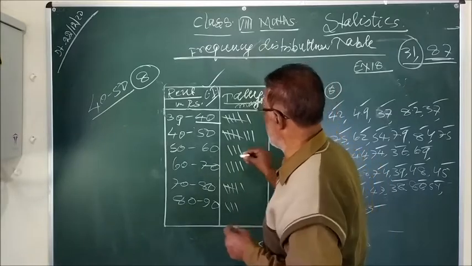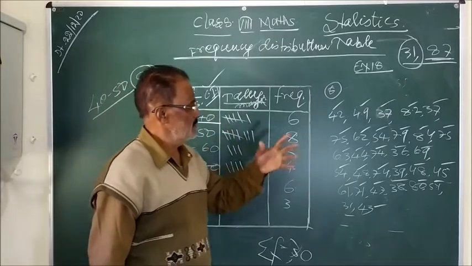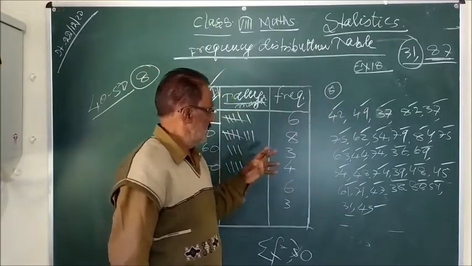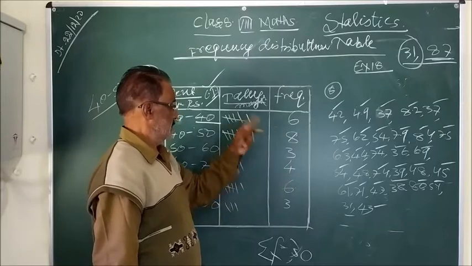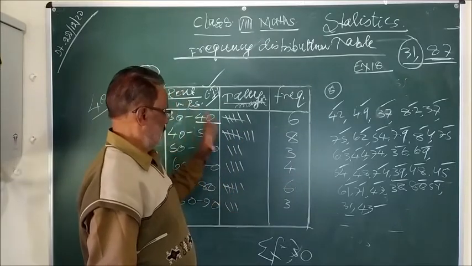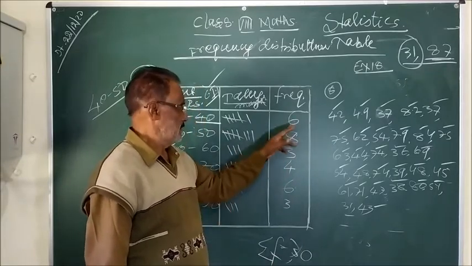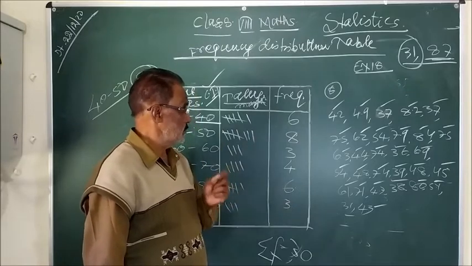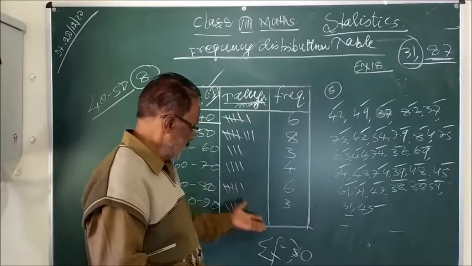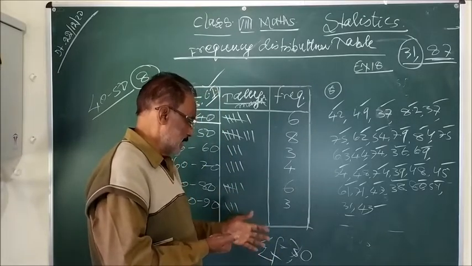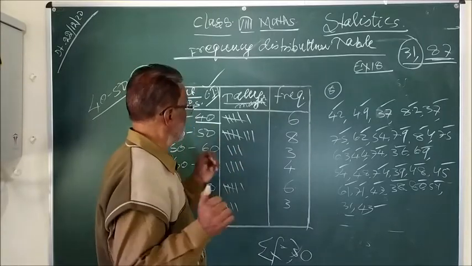And by counting, so 30 to 40, then 30 to 39, you count very carefully and you write the tally mark and you put the number of frequencies. So this will be, and you can check whether you are right or wrong. ऐसा नहीं कोई data छूट तो नहीं गया. And if you find the sum, and if you see the question, in the question these are the data of 30 shops. So we are getting the sum of frequency 30. This means no data has been left, and so this is absolutely correct.